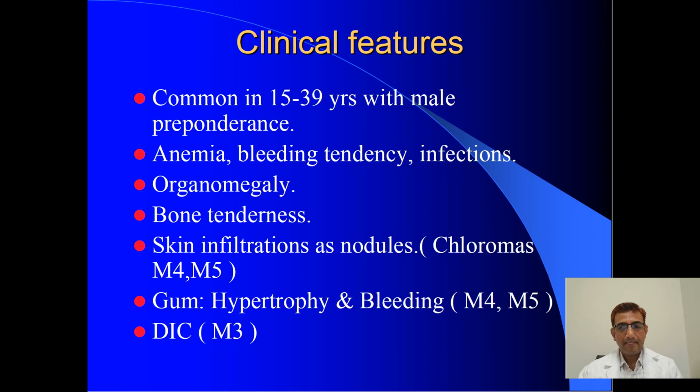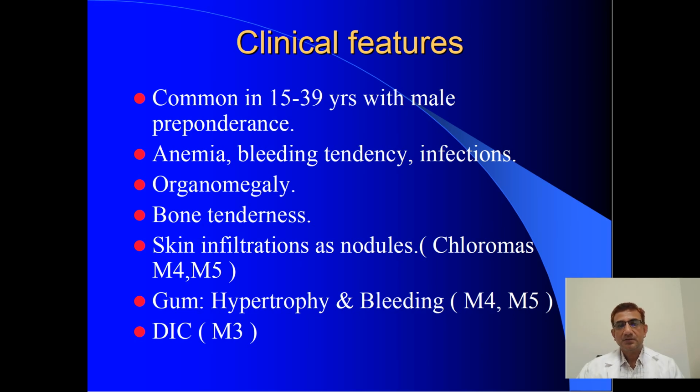In AML, first thing, the age group. If we take ALL, some variants, the subtypes of ALL, may be seen in middle-aged persons also. But ALL is most commonly seen in children, whereas AML is seen in middle-aged groups, and CML is again seen in the middle-aged, 40 to 50 years. CLL, that is chronic lymphocytic leukemia, you see in the elderly age group, around 60 to 65 years.